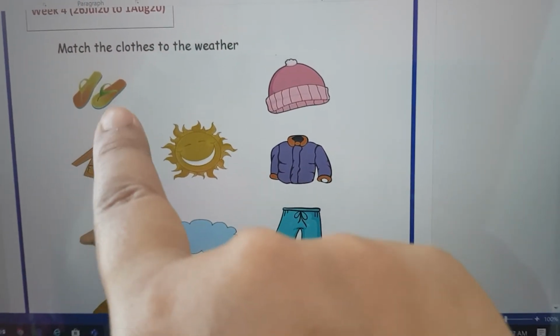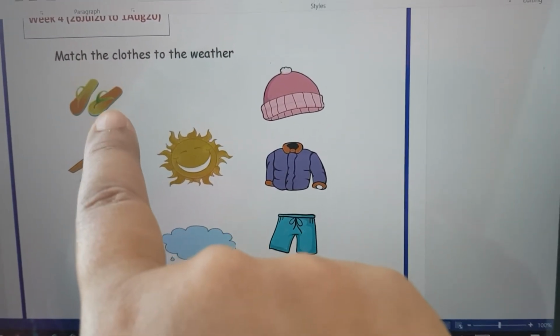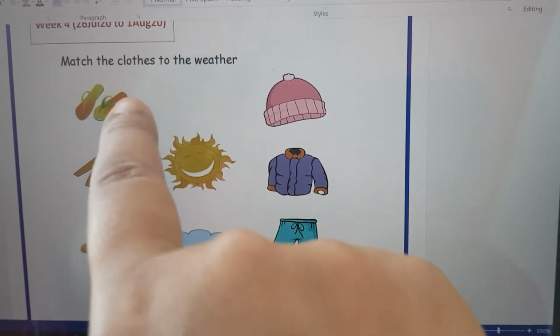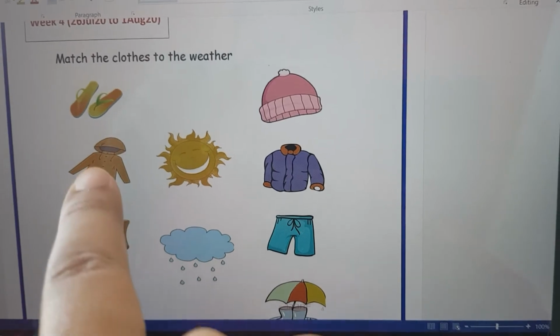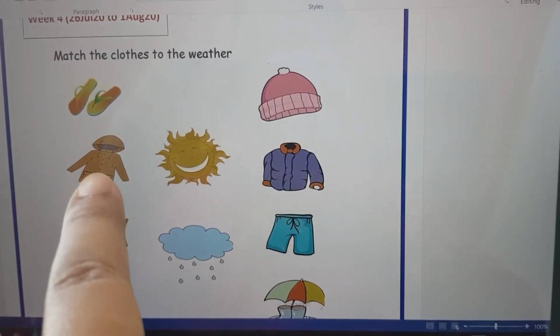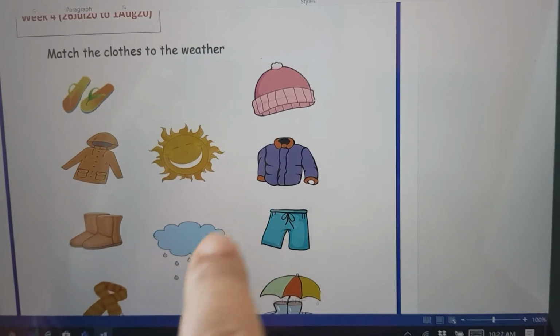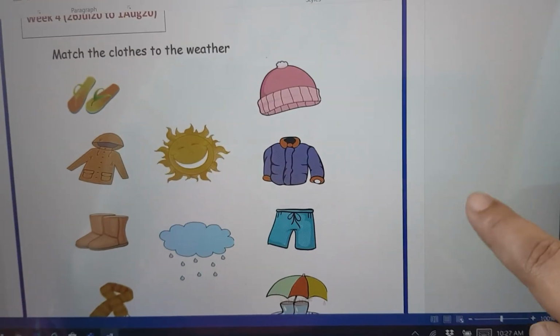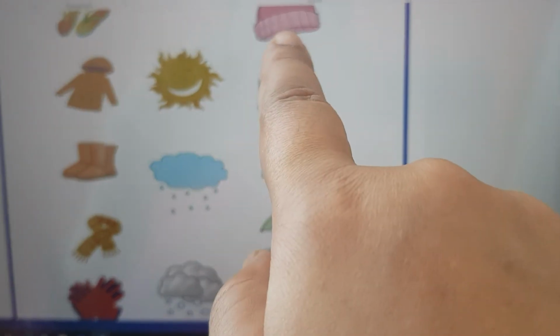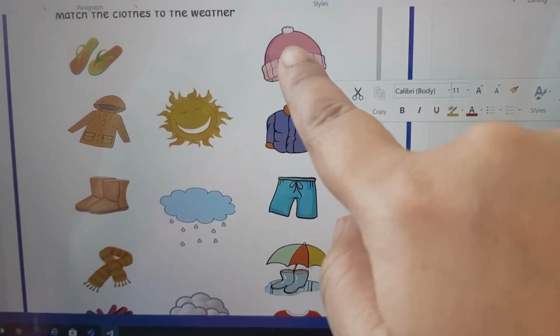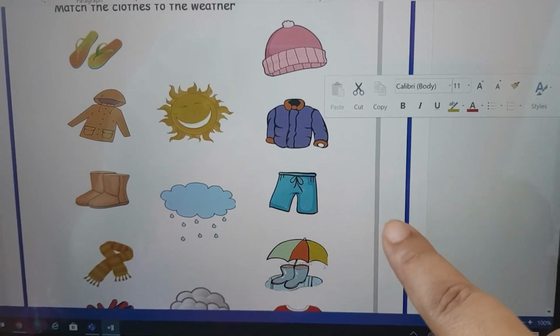Like flip-flops, we wear flip-flops when it is hot, so in the summer, so you will match it with this one. Then raincoat, we wear a raincoat when it is rainy season, so we match it with this one. And woolen cap, we wear a woolen cap in the winter to give us warmth, so we will match it with this one, winter.